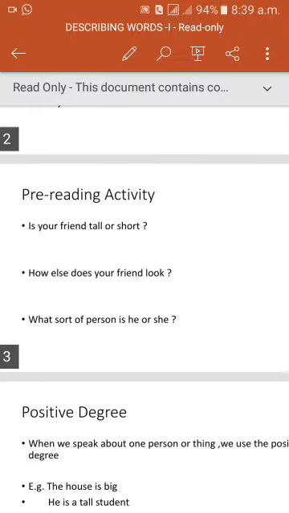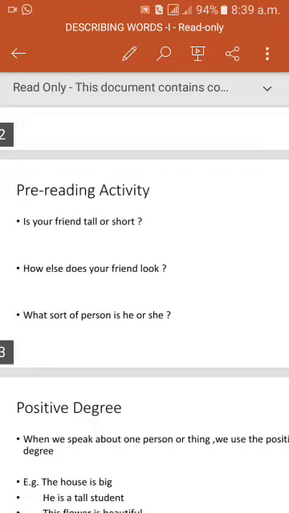So these pre-reading activity questions are given to elicit adjectives from the student. So the teacher asks these questions and the student obviously gives answer. That answer contains adjectives.